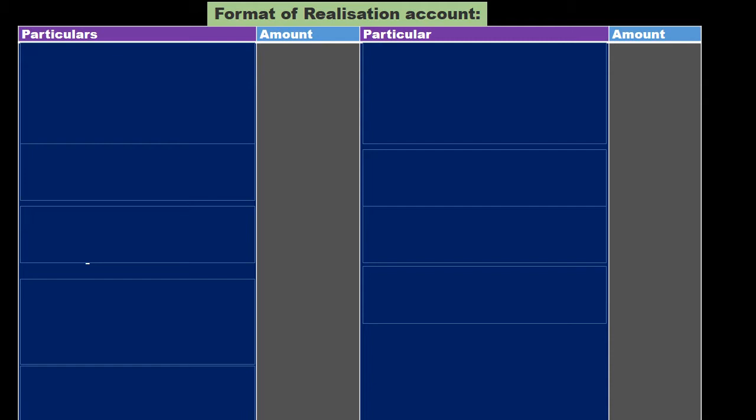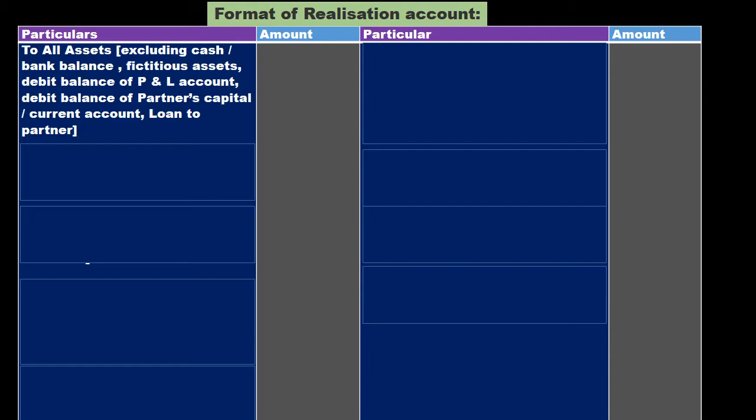Now next, after covering all types of journal entries regarding dissolution of partnership firm, let's start the topic for the day, preparation of realization account. In realization account, first we have to transfer all assets from the balance sheet, except cash, bank, fictitious assets, debit balance of profit and loss, debit balance of partners capital account, debit balance of partners current account, and loan to a partner.